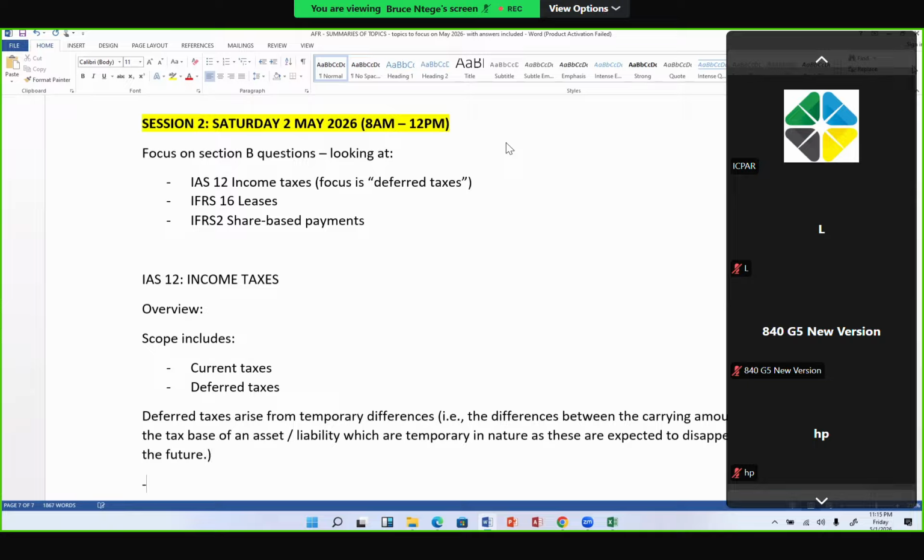So in the exam, if they talk about a permanent difference, ignore permanent differences when computing deferred tax. Permanent differences will be ignored in the computation of deferred tax.